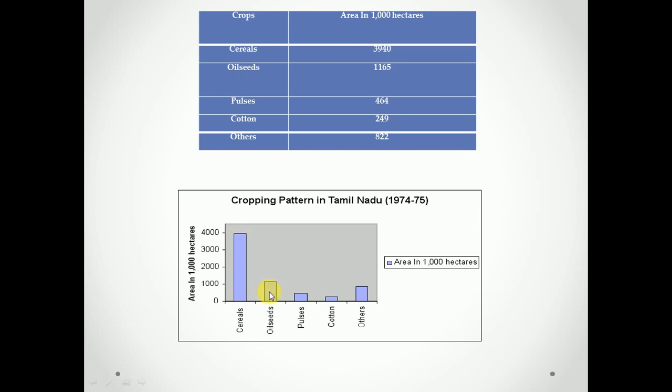That is 4,000. It is near to 4,000, 3,940. You have to take a specific scale, like 1 centimeter equal to 1,000 hectares, 2 centimeter equal to 2,000 hectares, 3,000 and 4,000. And you have to draw a bar. Simple bar diagram.